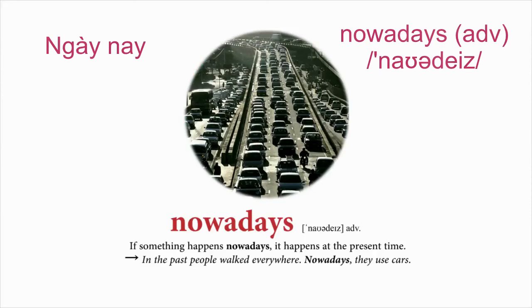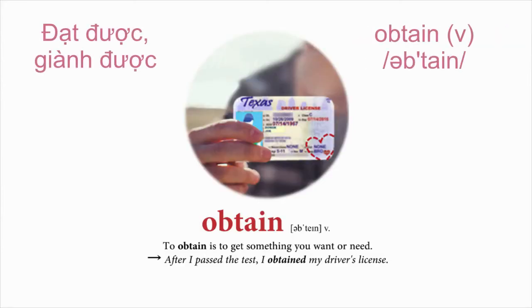Nowadays. If something happens nowadays, it happens at the present time. In the past, people walked everywhere. Nowadays, they use cars. Obtain. To obtain is to get something you want or need. After I passed the test, I obtained my driver's license.